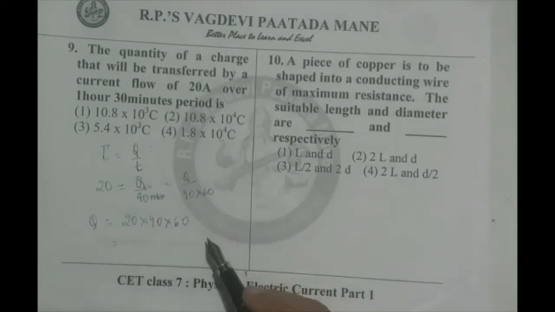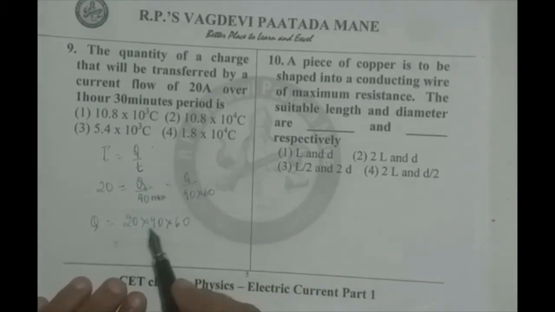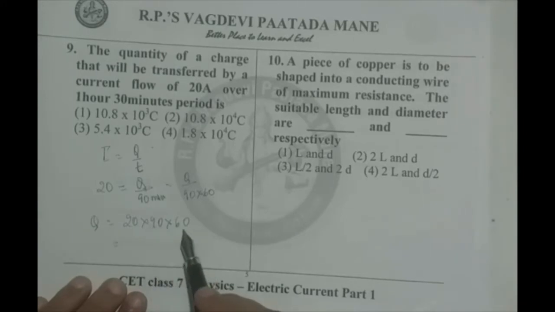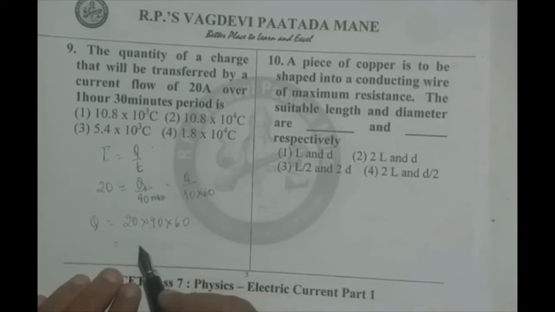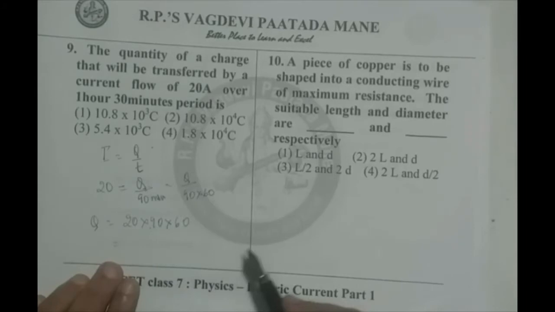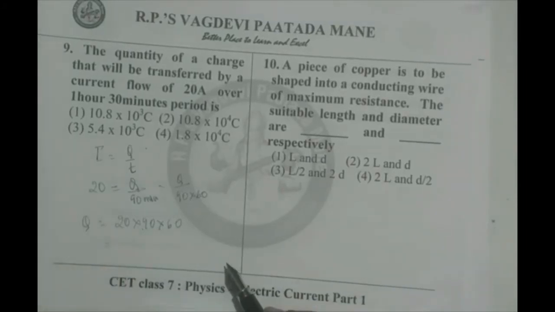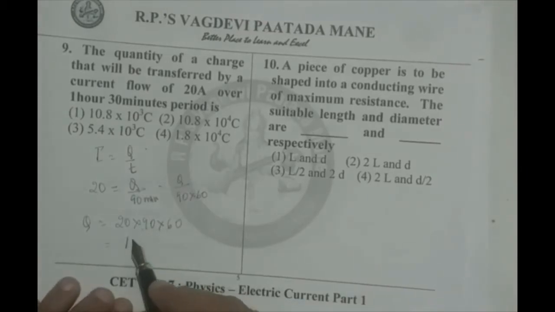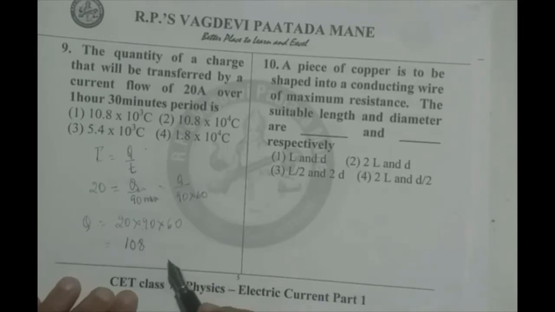We calculate this. 2 9s are 18, 18 6s are 108, into 10 raised to 3.